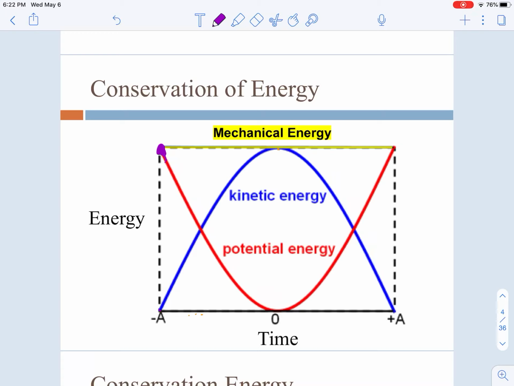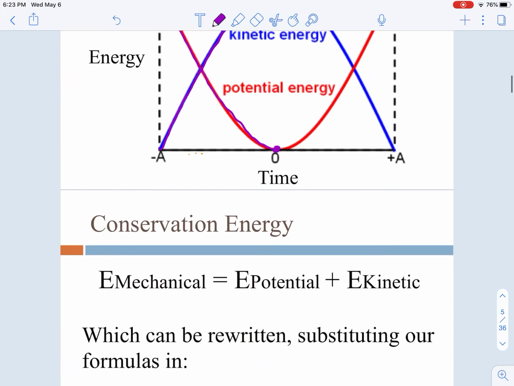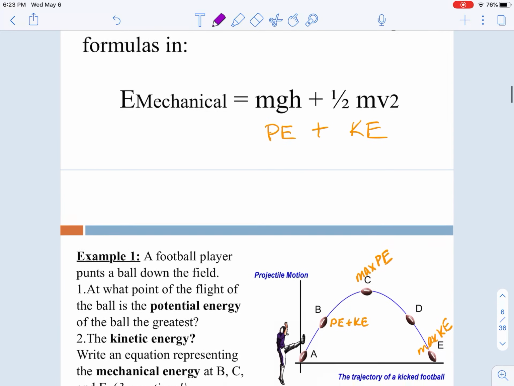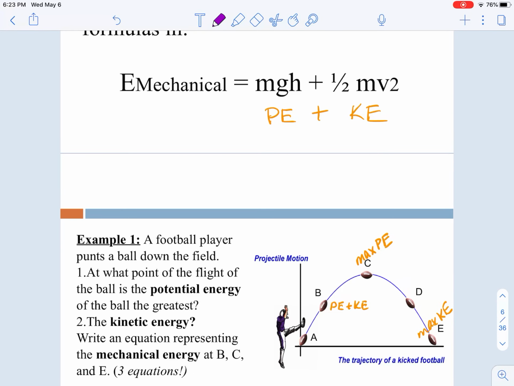So when you have something with its maximum potential, if it's just staying in one spot, it doesn't have kinetic yet. But as it moves, it's losing its potential. If you think of something like falling, it moves to its maximum velocity and then starts slowing down. That spot of maximum velocity would be the spot where it has the lowest potential.